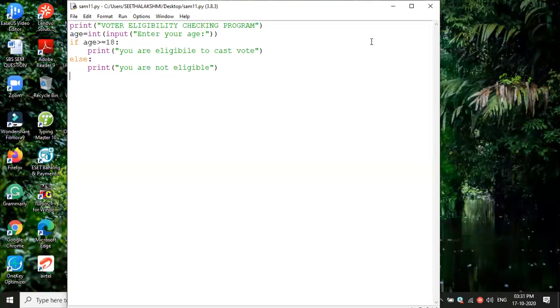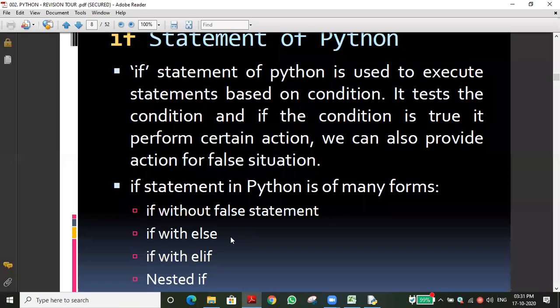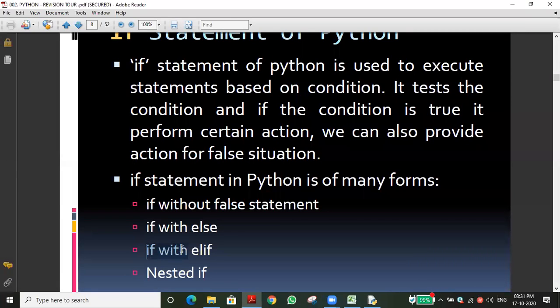Now we are going to the second part of if else, that is the elif part. I will show the theoretical content to you to understand more. You can see now we are going to deal with the third point, that is if with elif. Multiple conditions, sir. You may ask, sir, only one condition we have given. Suppose we are giving multiple conditions, then we may go for the if with elif statement.